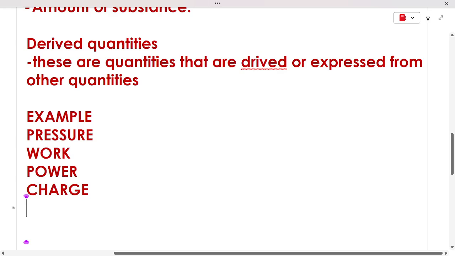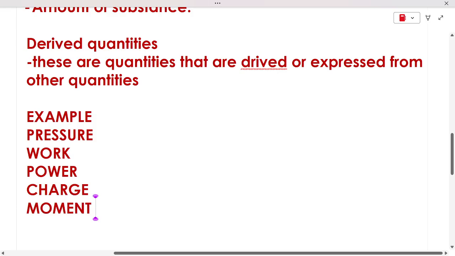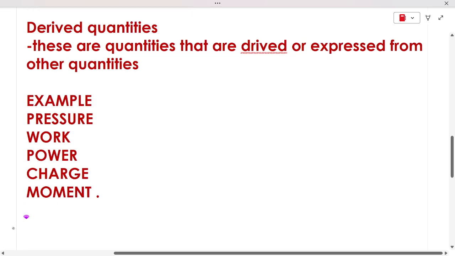And of course, momentum or moment is also a derived quantity. So these are some of the derived quantities. Next day we'll talk about standard notation.